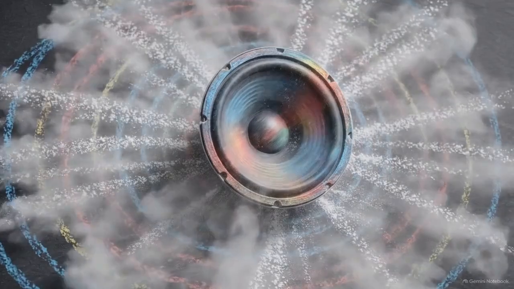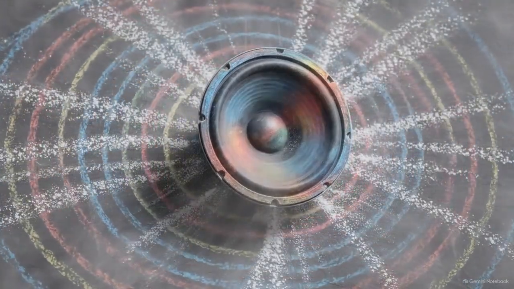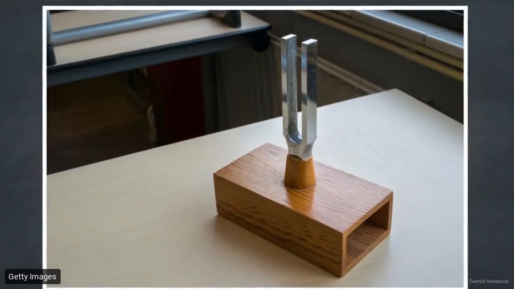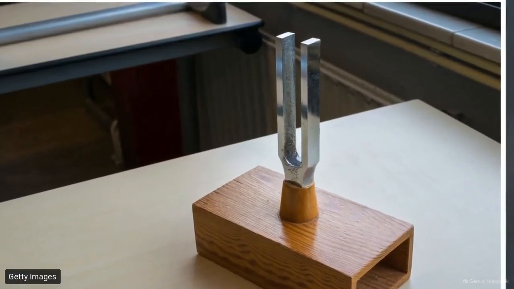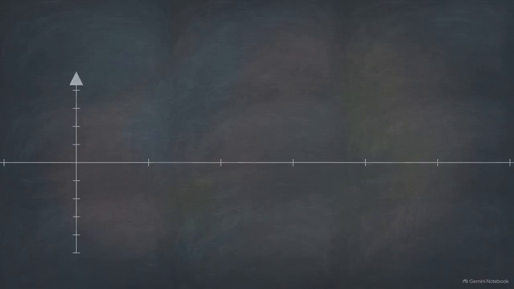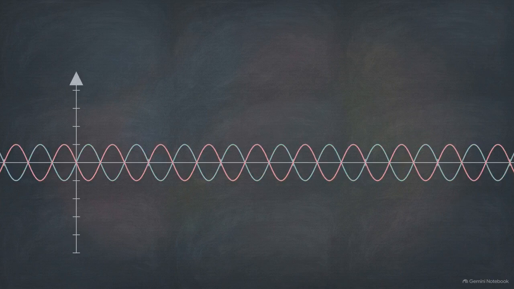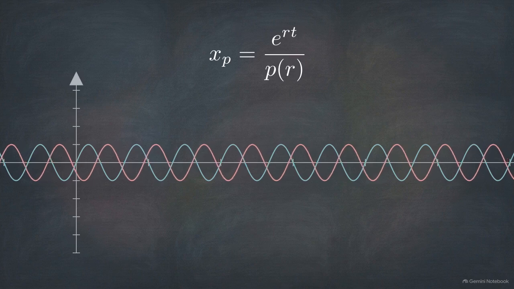It must be a constantly oscillating, sinusoidal wave. Think of a tuning fork. When struck, those metal prongs vibrate at a steady, continuous frequency. This graph shows what happens mathematically when the frequency of that external oscillating force perfectly matches the system's own natural frequency. Usually, we calculate the system's movement using the standard exponential response formula.